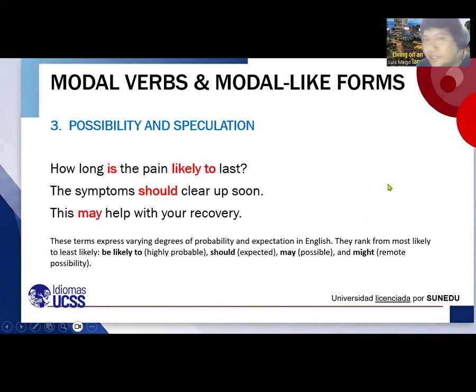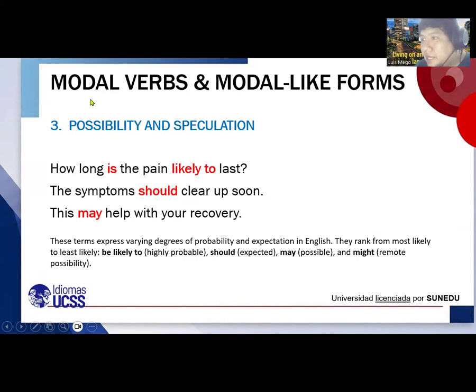Also, we have three: possibility and speculation. Yeah, possibility and speculation, like this. How long is the pain likely to last? The symptoms should clear up soon. This may help your recovery. You have be likely to, should, and may.